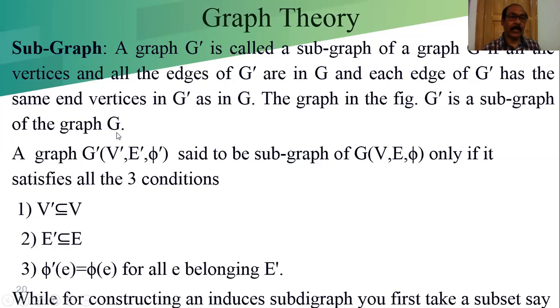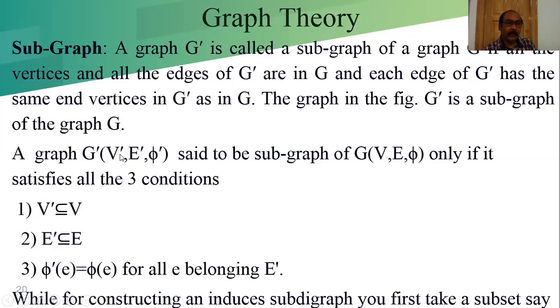A graph G dash, in our graph notation, with vertex set V dash, edge set E dash and function phi dash, is said to be a subgraph of a graph G, with V, E, phi, only if it satisfies all three conditions.